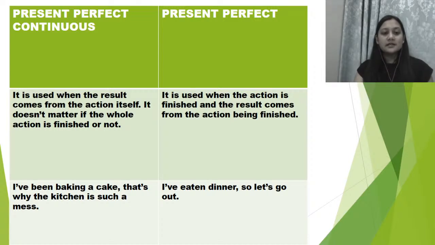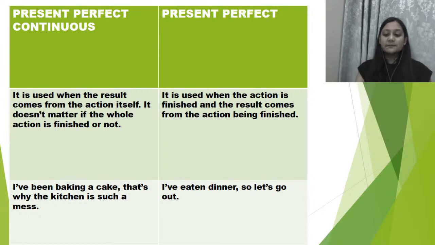Present perfect continuous is used when the result comes from the action itself. तो जो result आया है वो action से आया है. It doesn't matter if the whole action is finished or not. And it is, in fact, it doesn't even matter कि वो action जो है वो finish हुआ भी है या नहीं. Right? With present perfect, it is used when the action is finished.